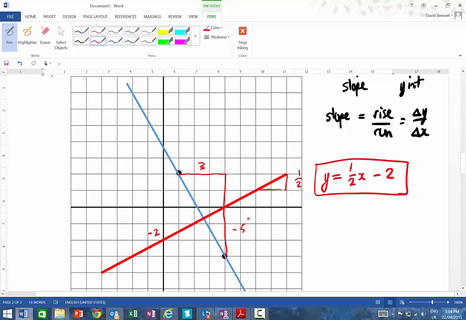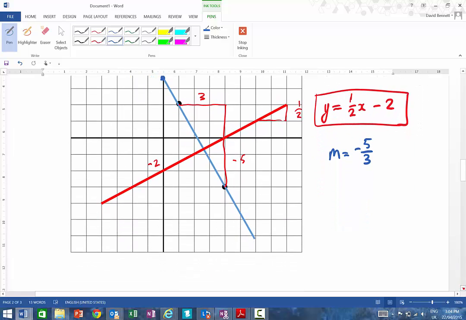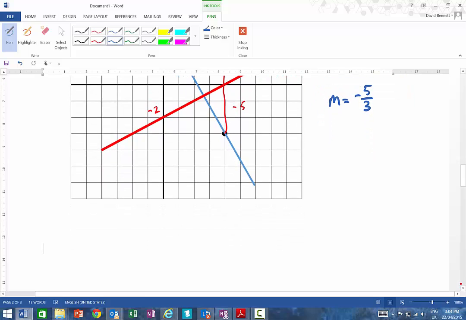So the slope of this line over here in blue is going to be -5 on 3. Now we also need to find the y-intercept, and we don't know what that is because it doesn't cut nicely on the grid over here. So we'll need to use some other methods to try and find that. We're going to have to do this possibly algebraically.